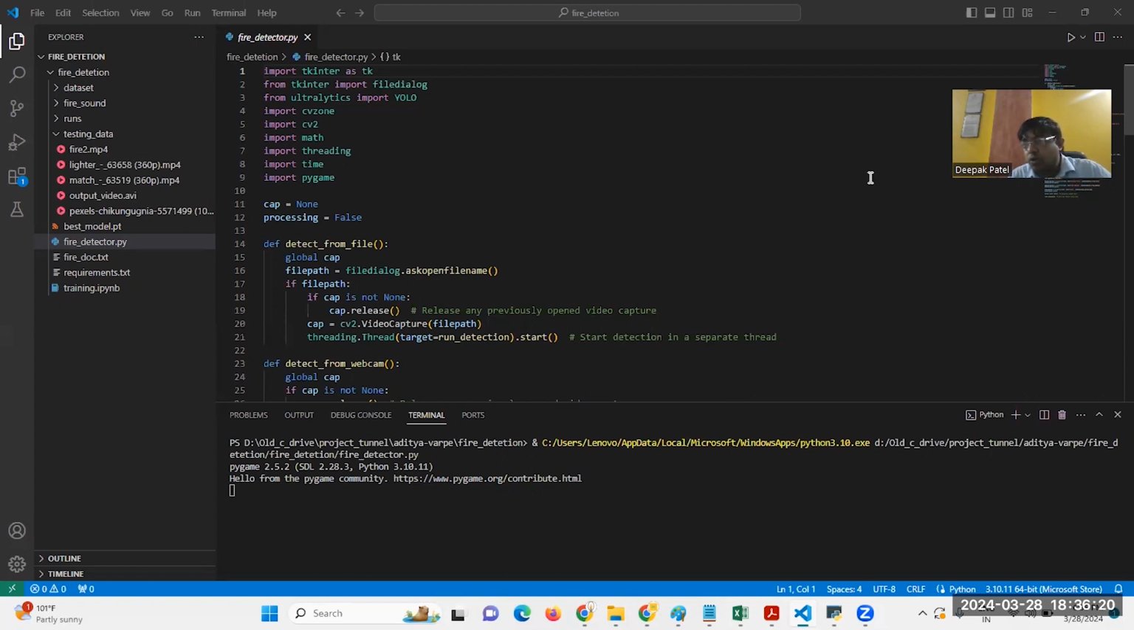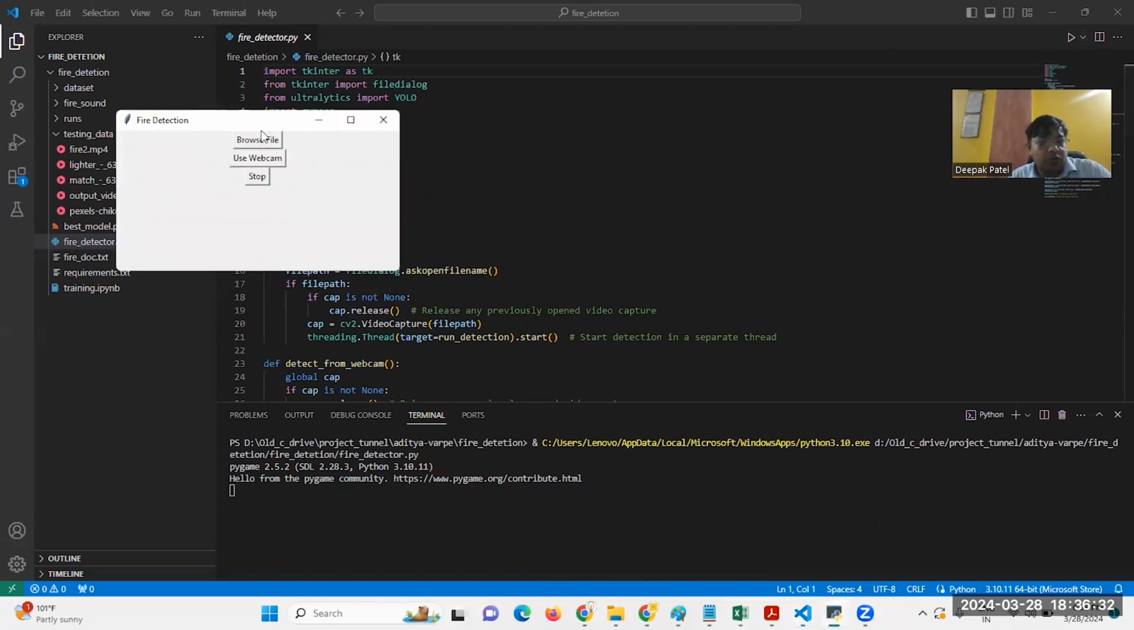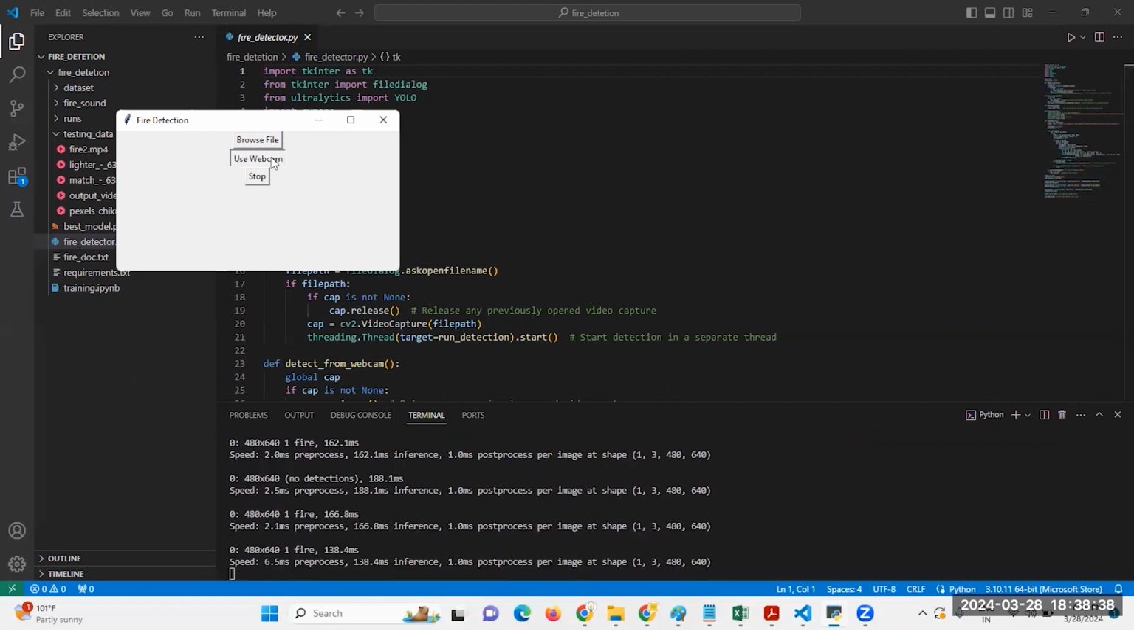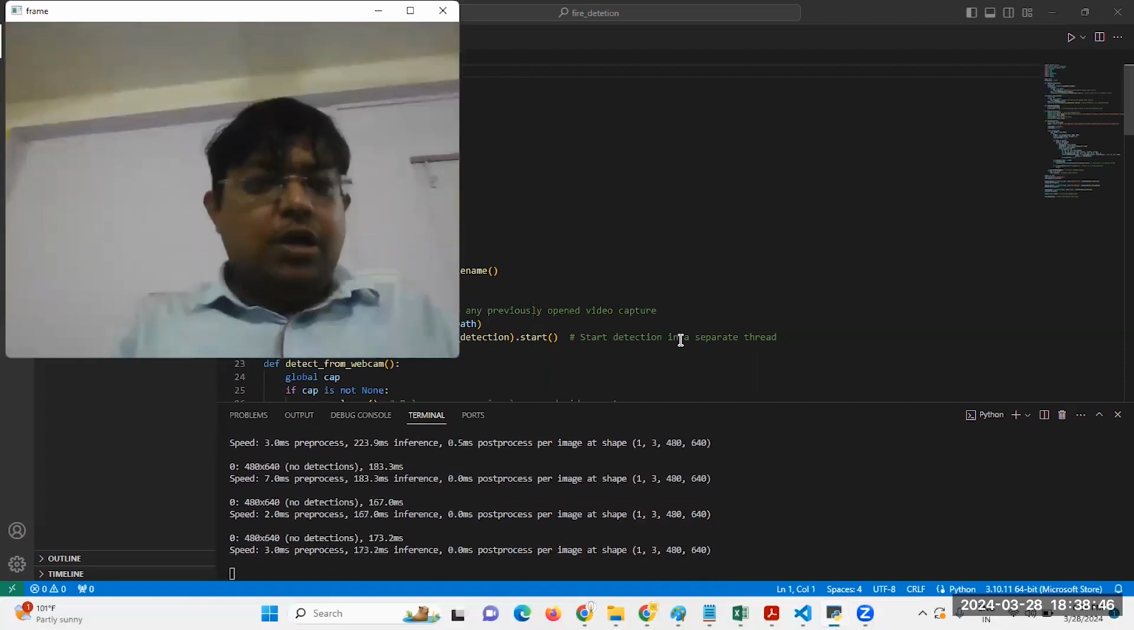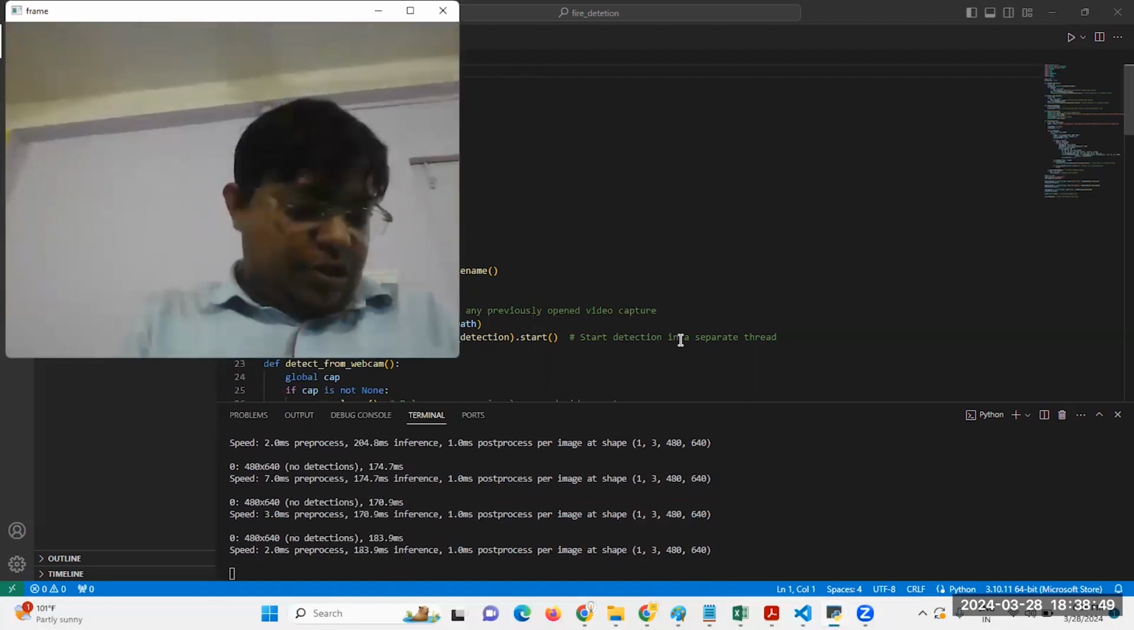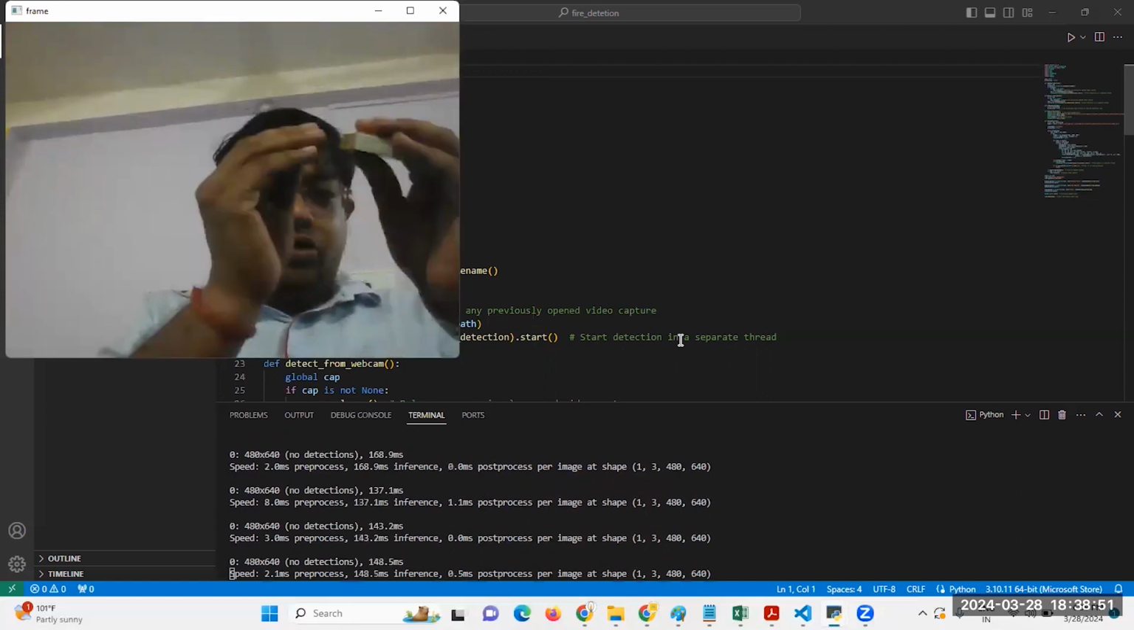When you download this code, you just run this file, fire detector.py, and after running you will get this pop-up window where you can use either your stored video or your webcam. So I use this webcam option, and in this webcam option this window appears, and now I check whether this project worked properly.